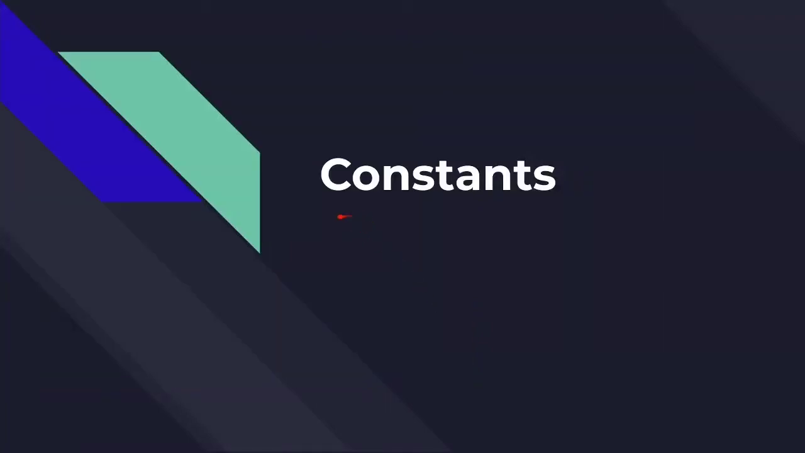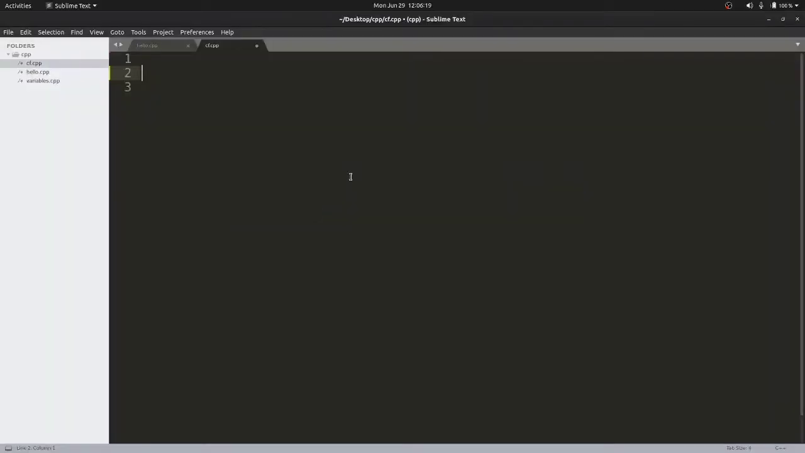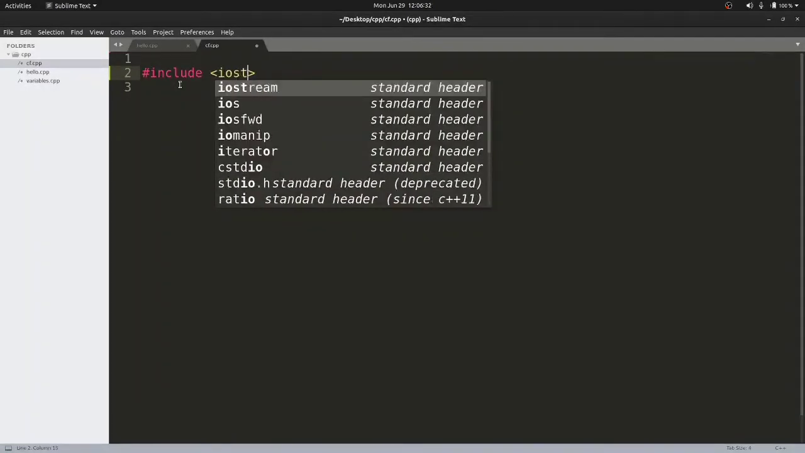Hi everyone, in this video I will be discussing constants. Before giving you the definition of a constant, first of all let us write a program which will calculate the circumference of a circle. So let us write some boilerplate code, that is #include <iostream>.